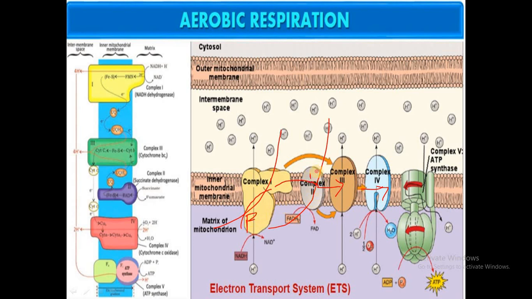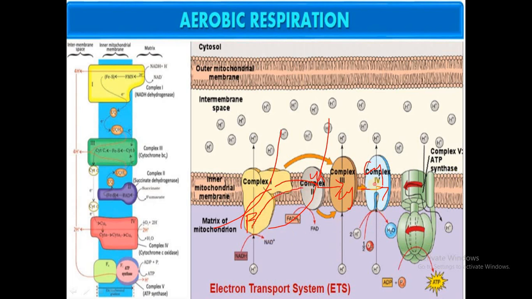Next we find ubiquinone in complex 2. Complex 3 is made up of cytochrome B proteins, and complex 4 is made up of cytochrome A and cytochrome C. So these are the complexes which accept the electrons coming out. When they receive and then leave, they will be reduced and oxidized. These are the things we need to remember which occur in the electron transport system.